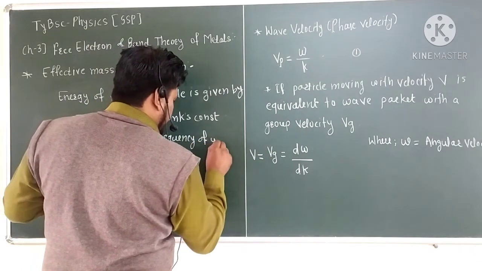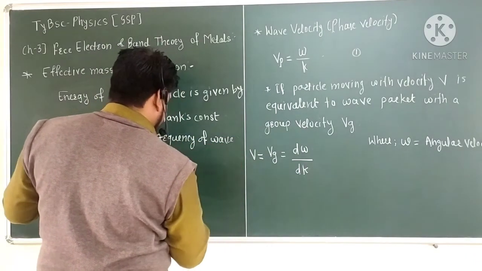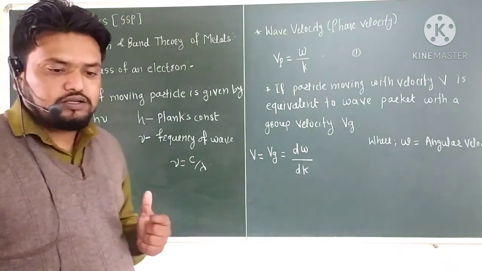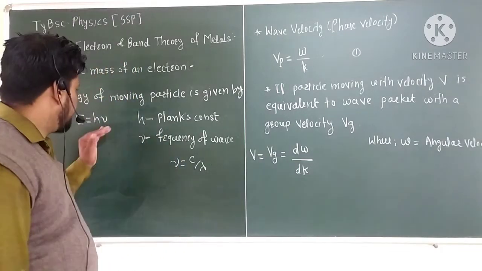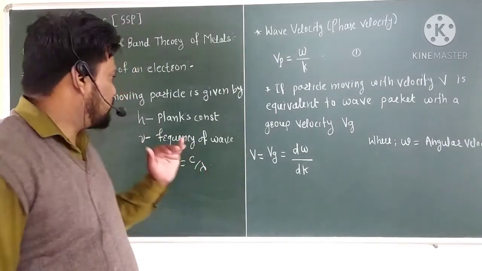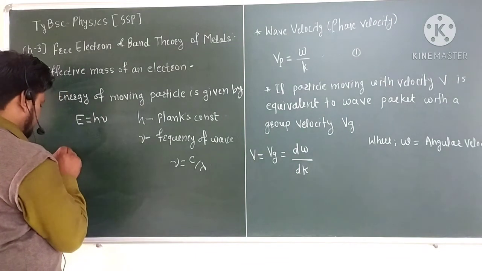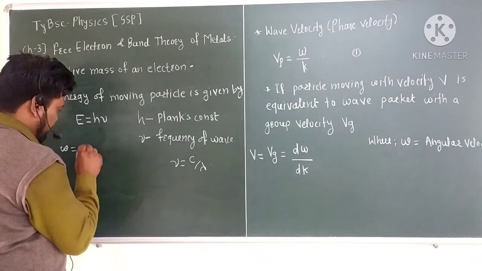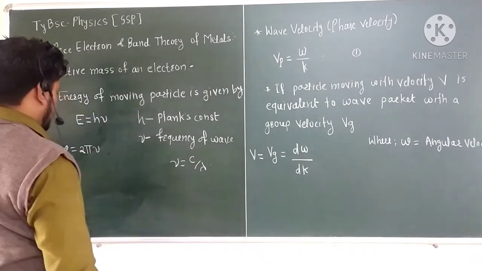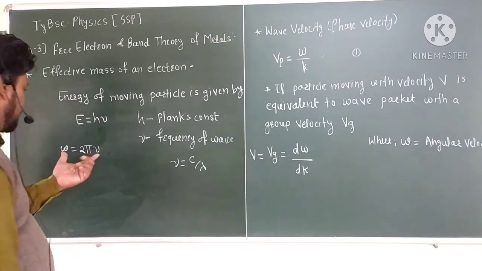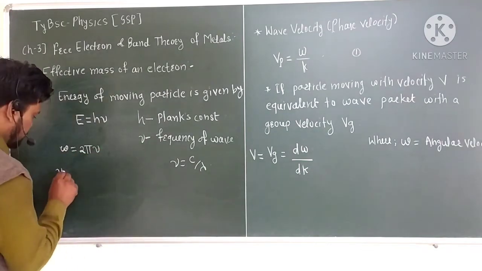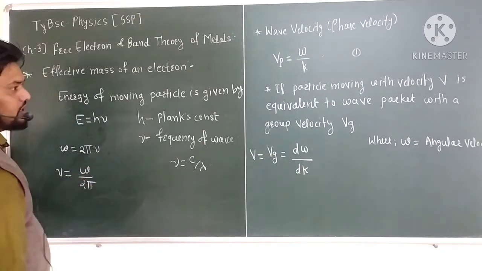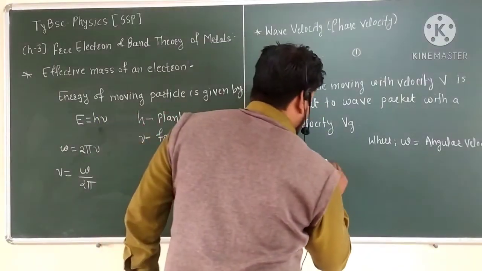Frequency of wave, and this ν is nothing but c by λ. This is equation number 1. And if we see that ω is equal to 2πν, so ν is equal to ω upon 2π. Here this is equation number 2.